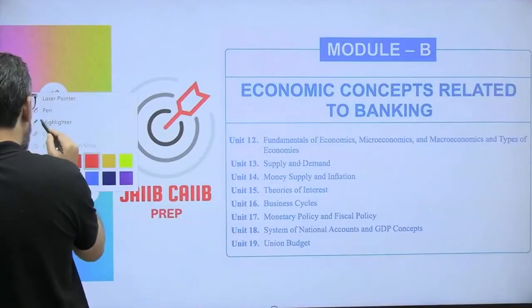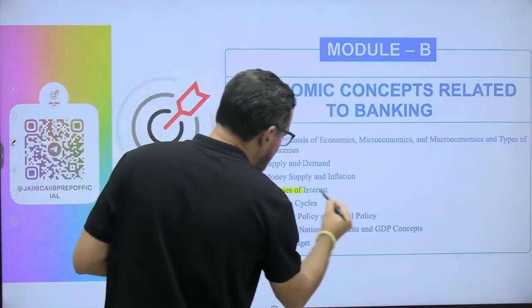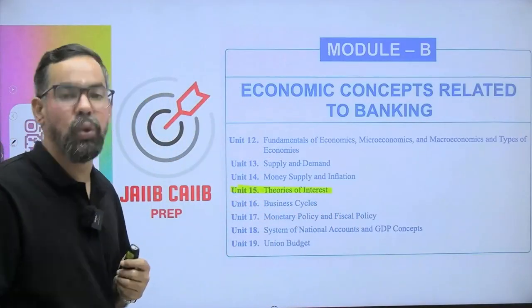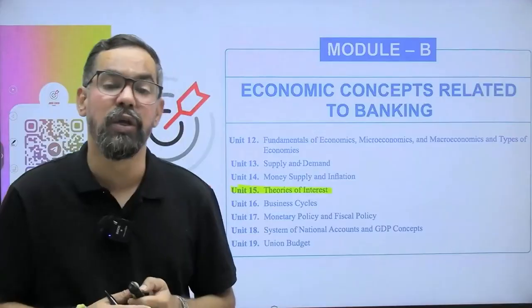When it comes to unit number 15, theories of interest, you can expect a 2 to 3 marks question based on this particular unit.